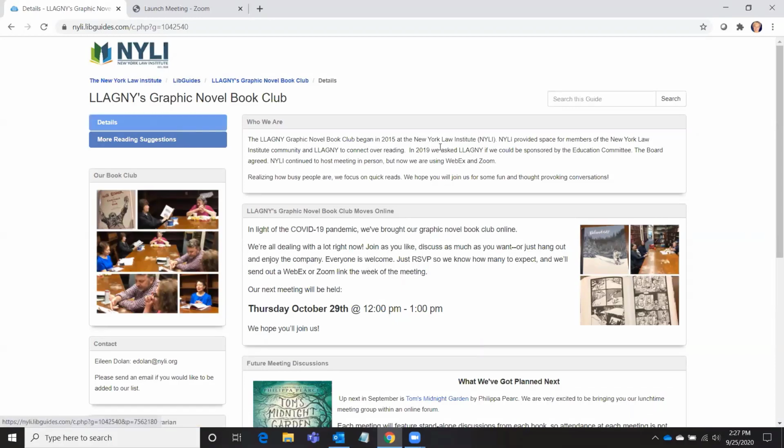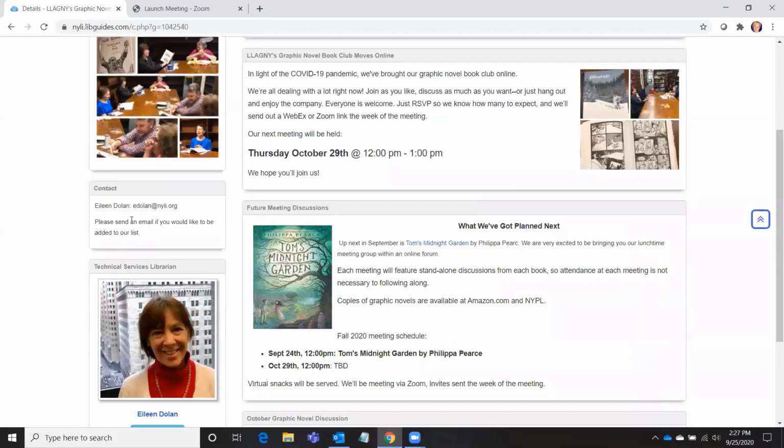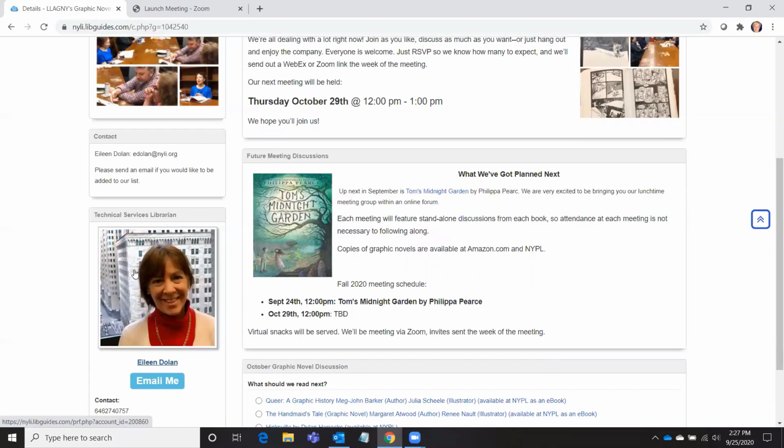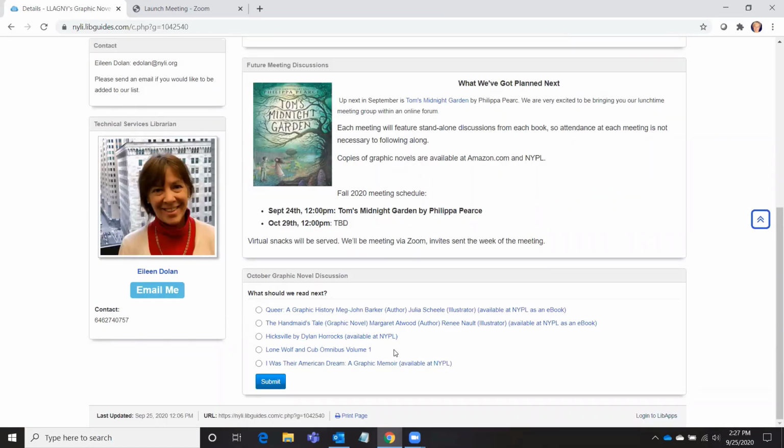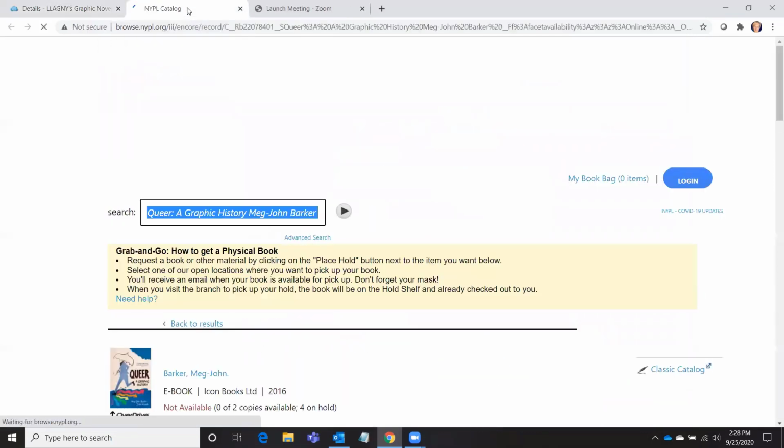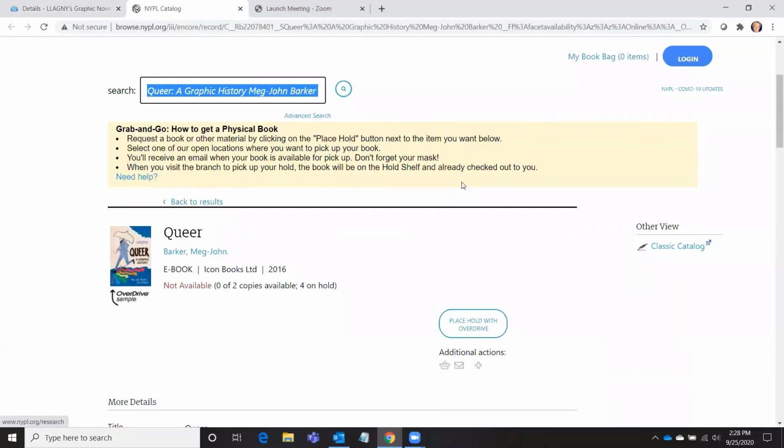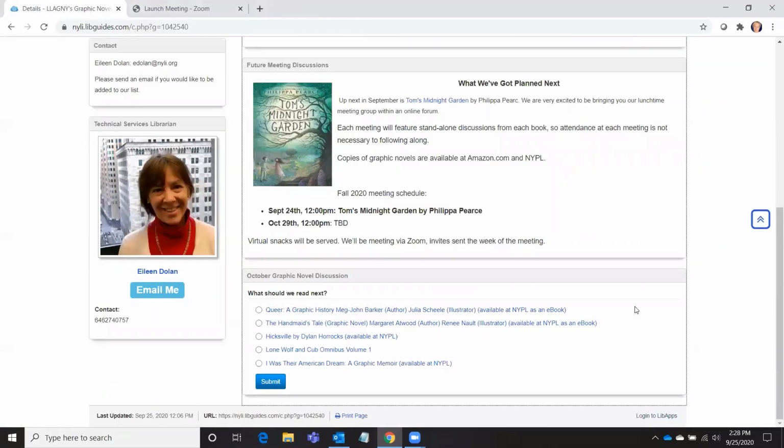Here we've got two tabs for the details about the book club, about upcoming meetings, images of past meetings, contacts, the librarian who moderates all of the meetings, future meetings. And then you can also embed things like polls where your book club members can vote for what you'll read next. And you can even create these so that they are linked so that people can quickly and easily click in to get more information about some of the potential books that you might read for discussion during your next meeting.